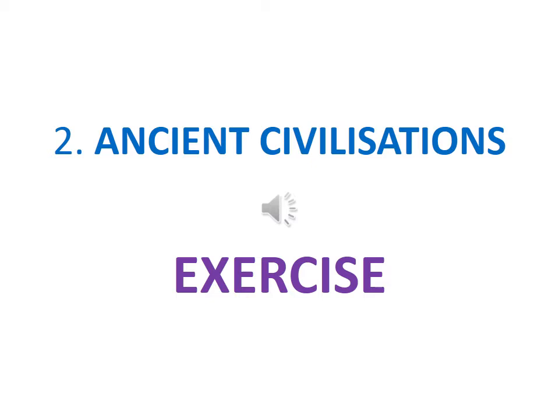Okay, so we have completed the lesson part. So ancient civilization. So what are the 4 ancient civilizations that we have learned in this lesson? Yeah, Egyptian civilization, then Mesopotamian civilization, Chinese civilization, and then finally Indus civilization. So we belong to the Indus civilization.